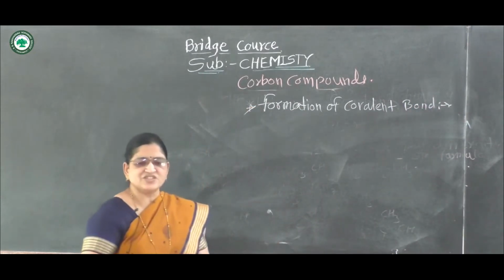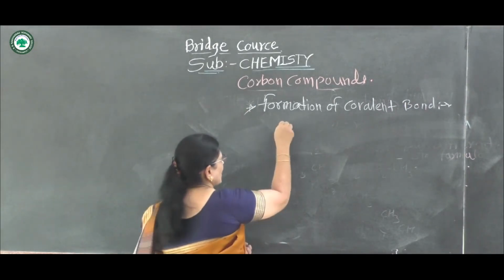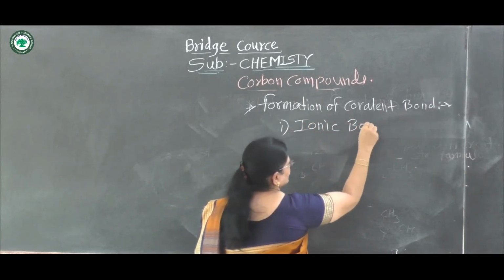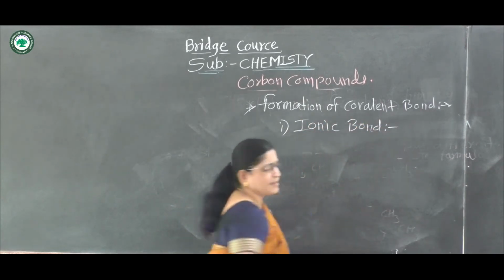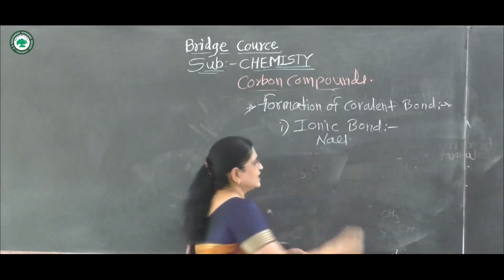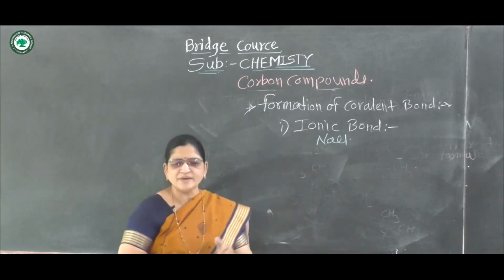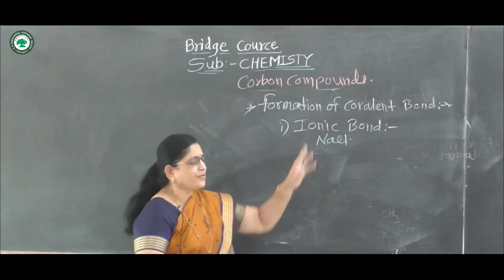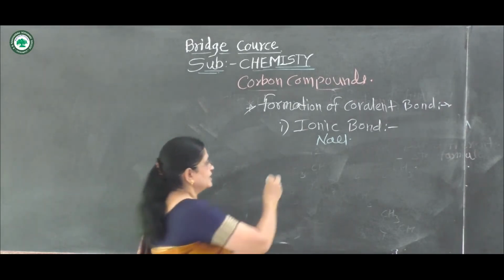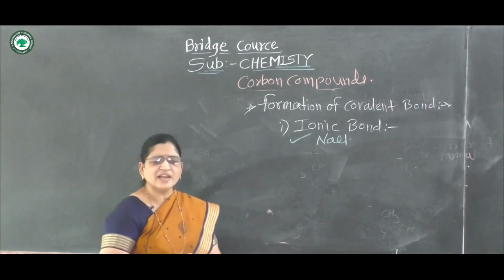In the previous lecture, last week, we already learned the first type of bond, that is the ionic bond. An example of this ionic bond is sodium chloride. There are two main types of chemical bond. The first one is the ionic bond and the second one is the covalent bond. The ionic bond of sodium chloride we already learned in the last lecture.